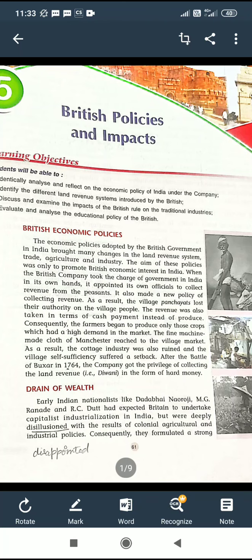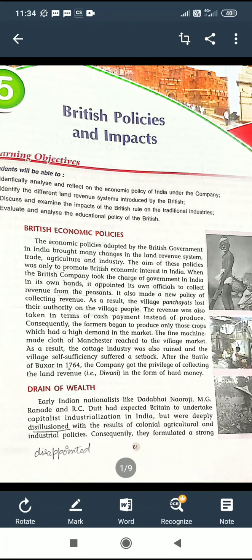The economic policies adopted by the British government in India brought many changes in the land revenue system, trade, agriculture and industry. The aim of these policies was only to promote British economic interest in India. All of these policies were designed only to promote British interest in India.